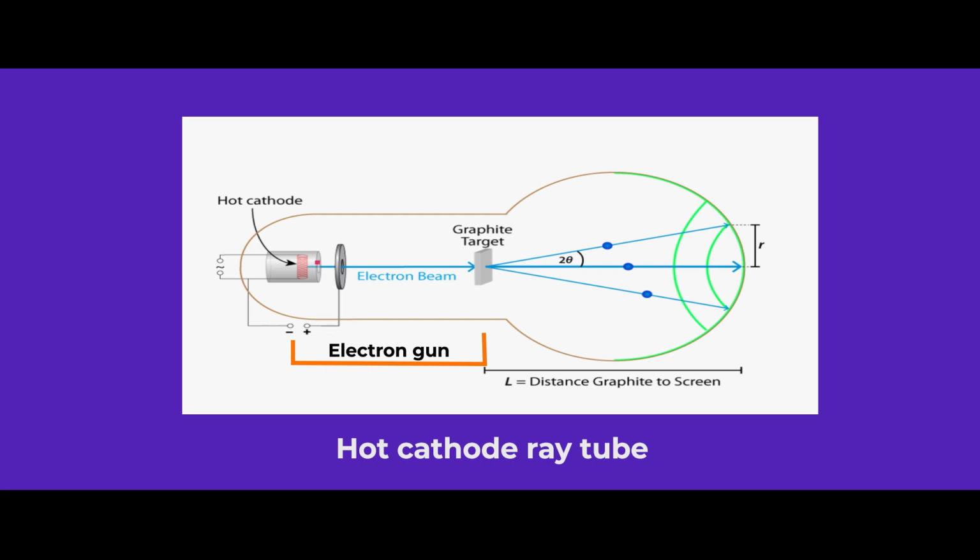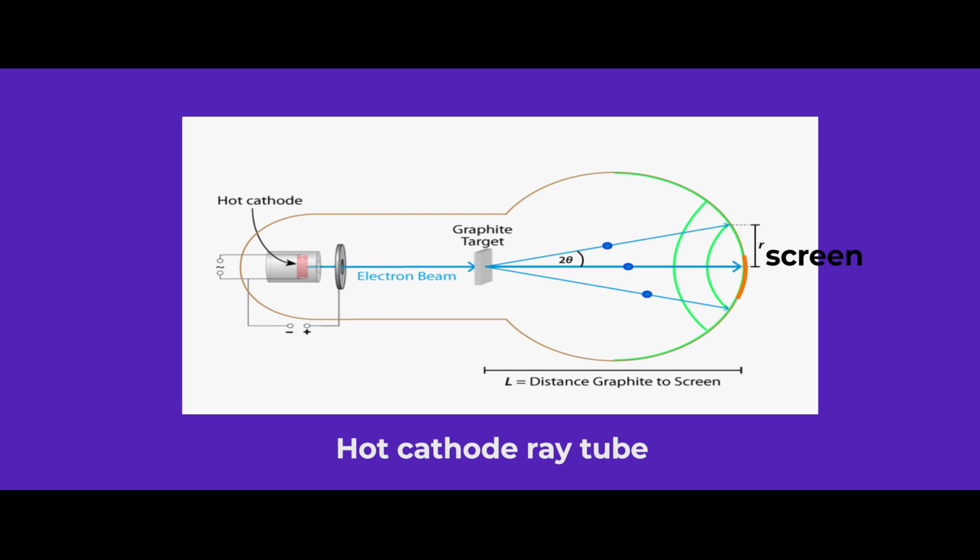We have a hot cathode here, which is connected to a potential difference, and I have the ring here, which is used to focus the electrons, which are accelerated by the hot cathode towards the target graphite. We should know that the graphite target is made up of carbon atoms arranged in a crystal lattice. And at the end of this cathode ray tube, we have the screen.